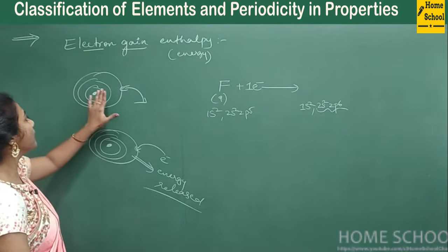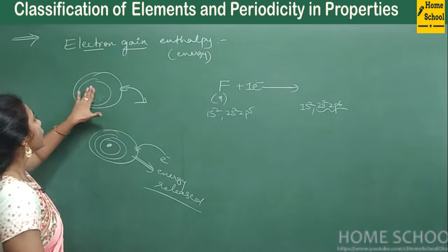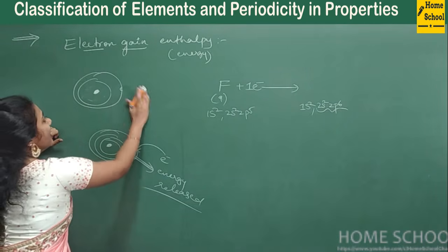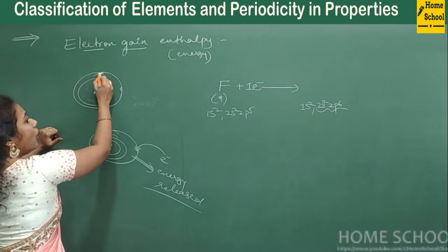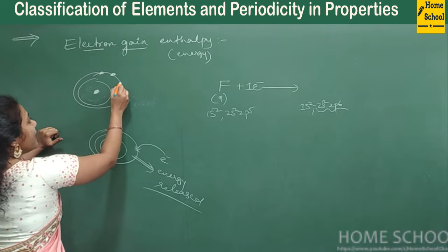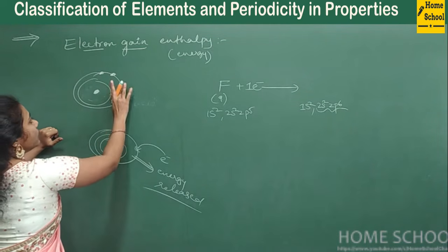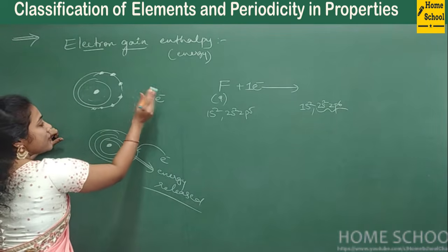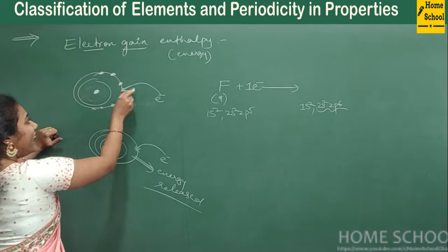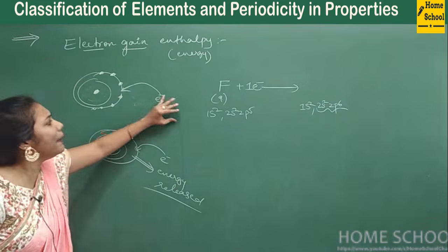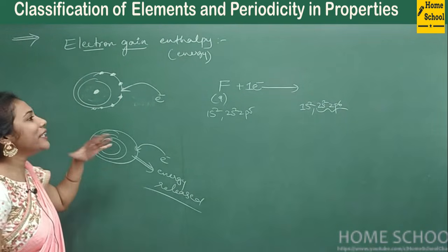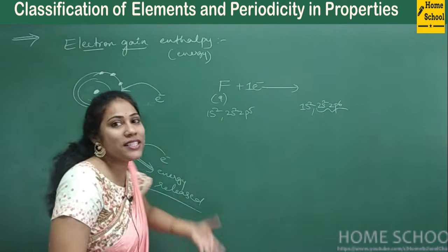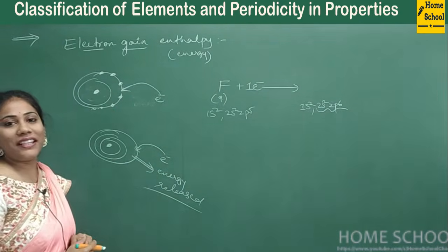Imagine this is your fluorine. Fluorine has only two shells, right? So this is the nucleus of fluorine, first shell, second shell. In the second shell already 7 electrons are there: 1, 2, 3, 4, 5, 6, 7. So an outsider electron, some electron I am trying to add to this atom. The atom is very happy to accept this electron. So it shows its happiness, in normal language, with the release of energy.